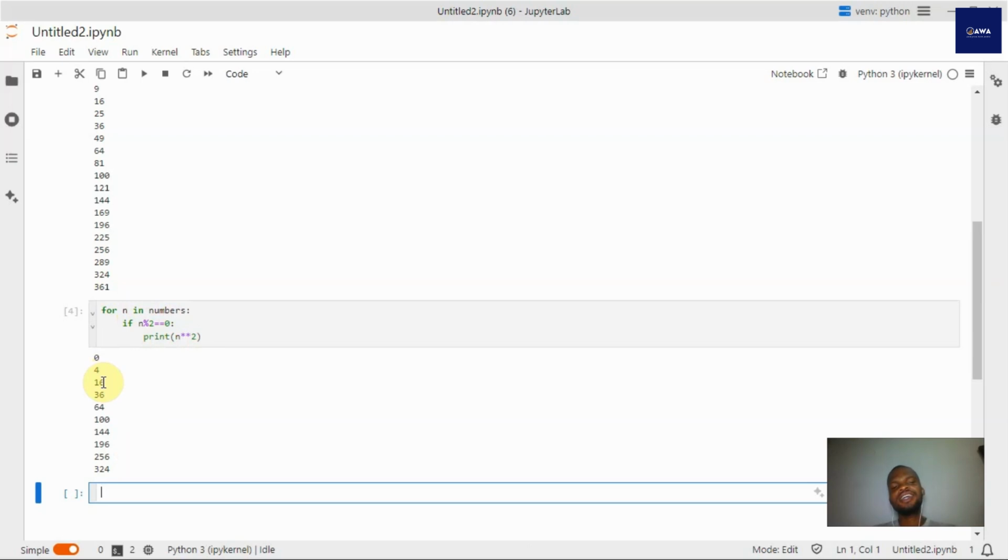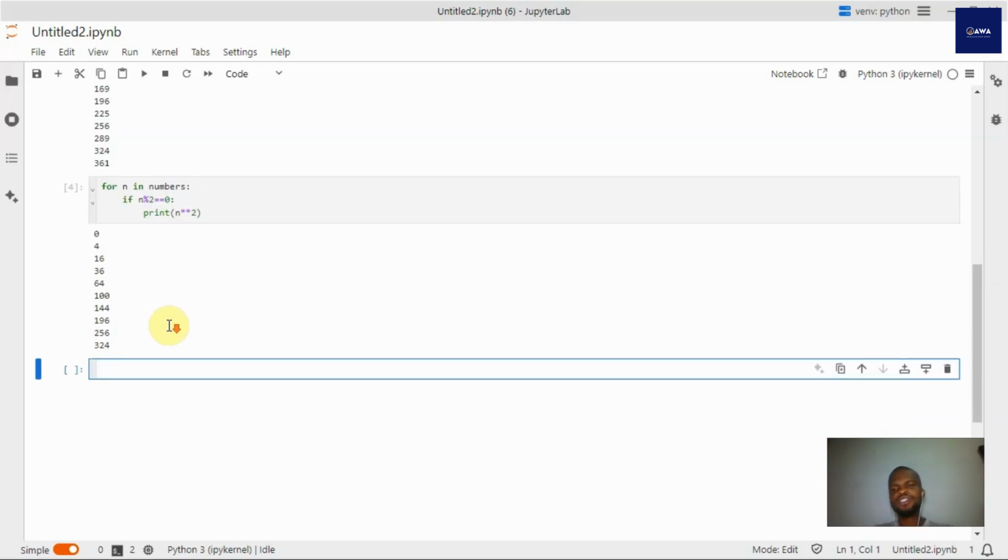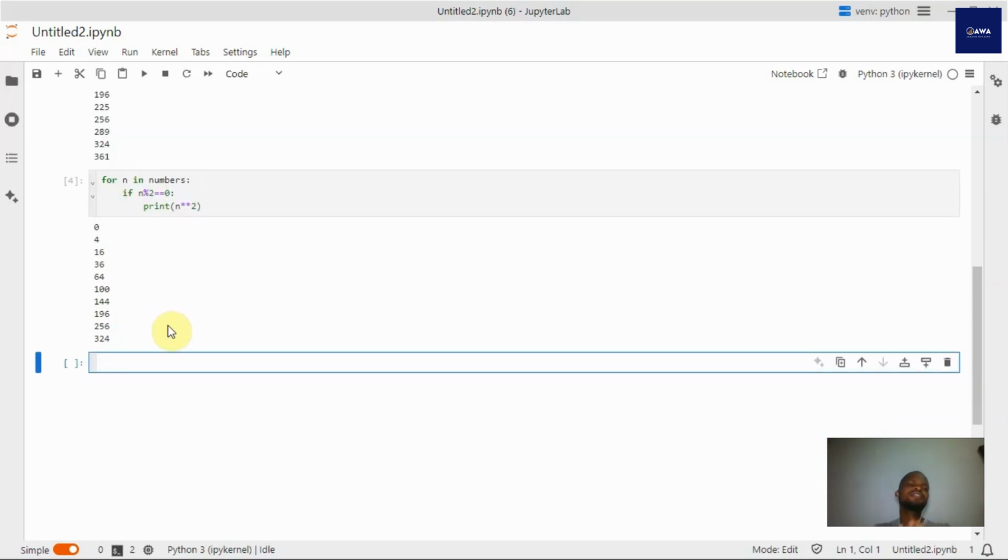A while loop, in its own case, works by saying, as long as this condition is true, go ahead and do this. But I must warn you, when working with a while loop, you have to be careful of what is called an infinite loop. Because if you put a condition that will always be true, your while loop is always going to keep running and running away from you, which is going to be bad for your device. So always make sure that you have written your code in such a way that it's not going to form an infinite loop. Let's have a go.